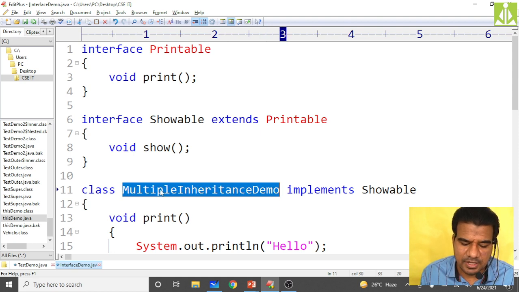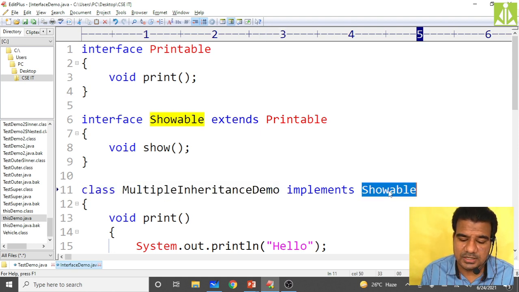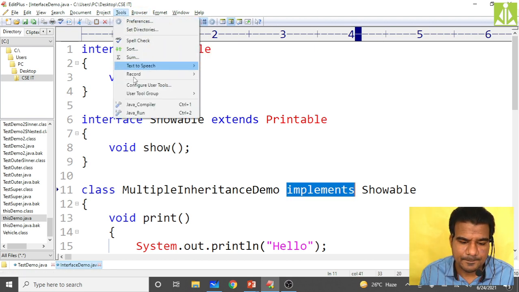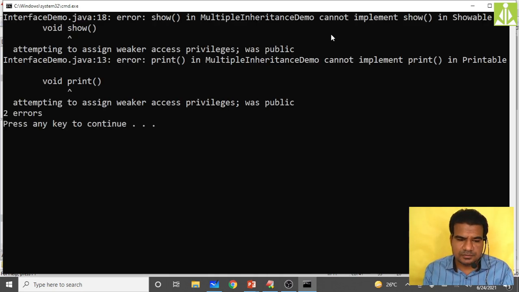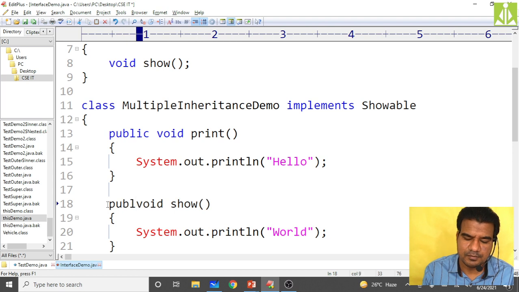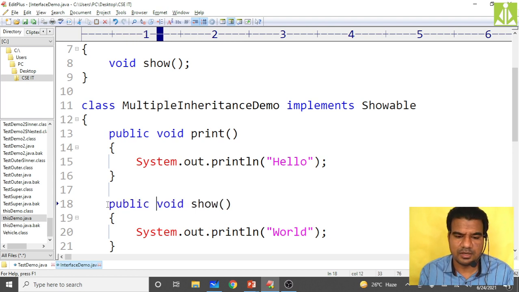Multiple inheritance demo is a class, showable is an interface, so I need to use implements. Void show, void print, cannot implement show, yes, I need to make them public here. This show also public. Save. Now compile.